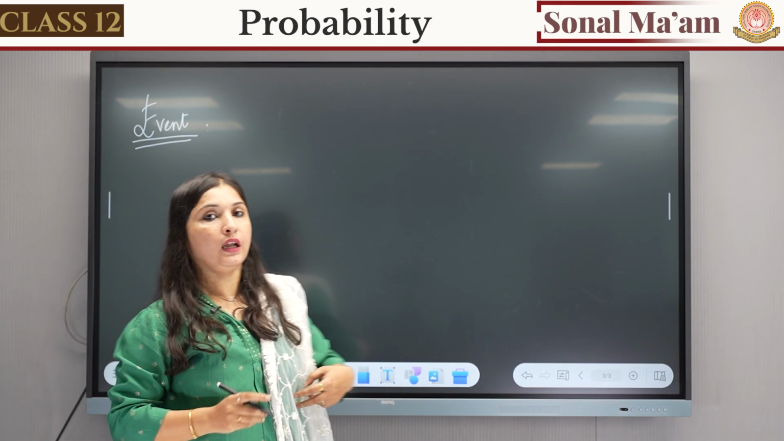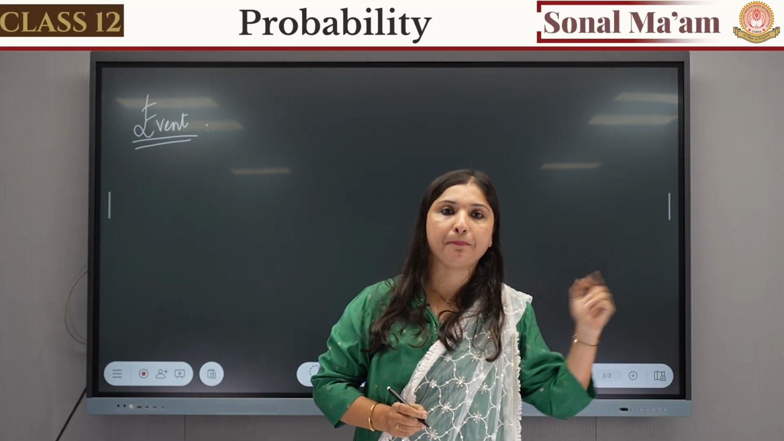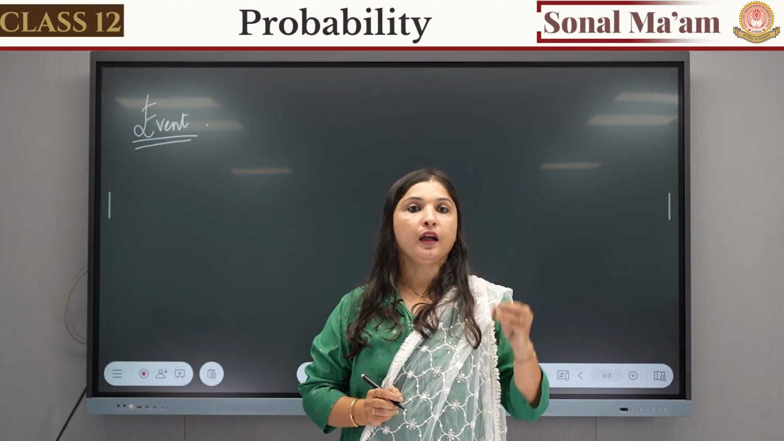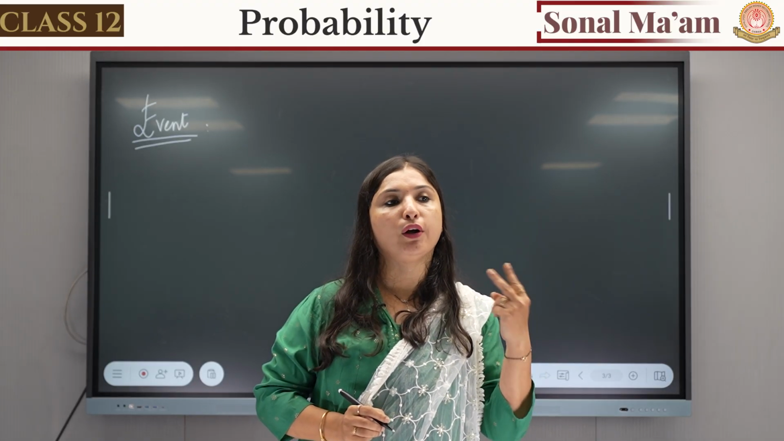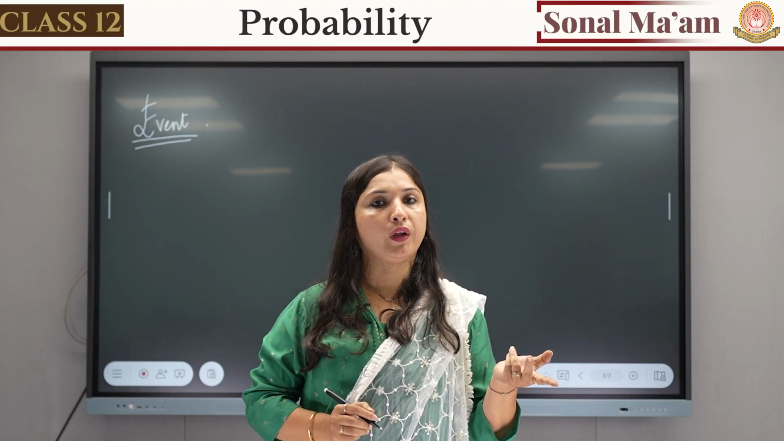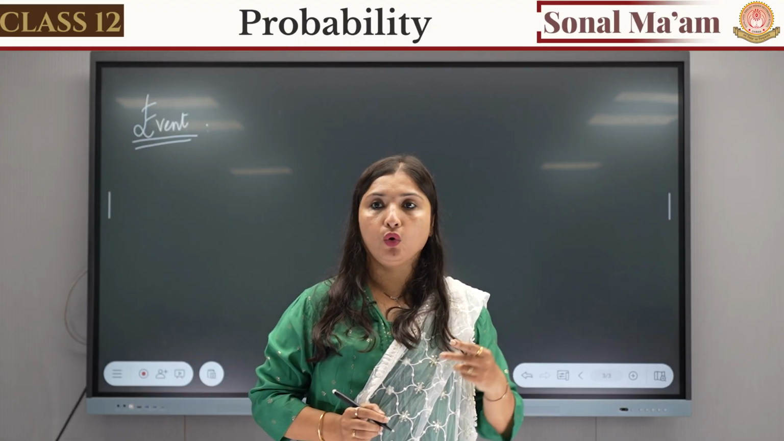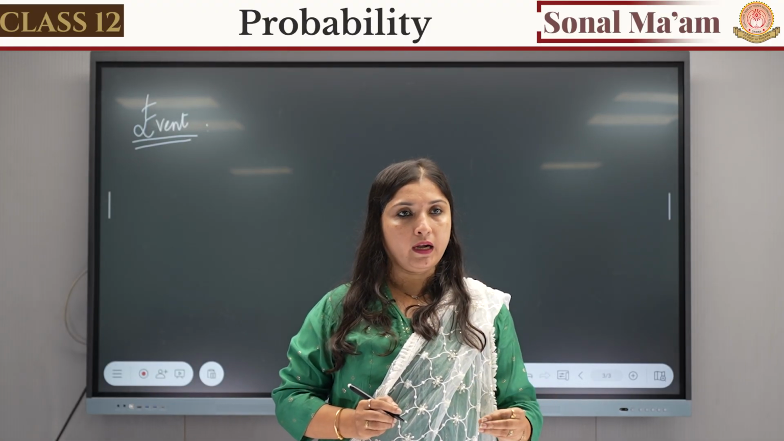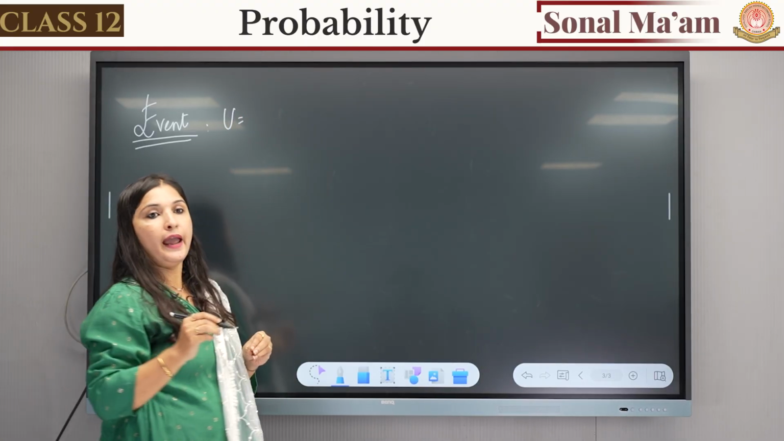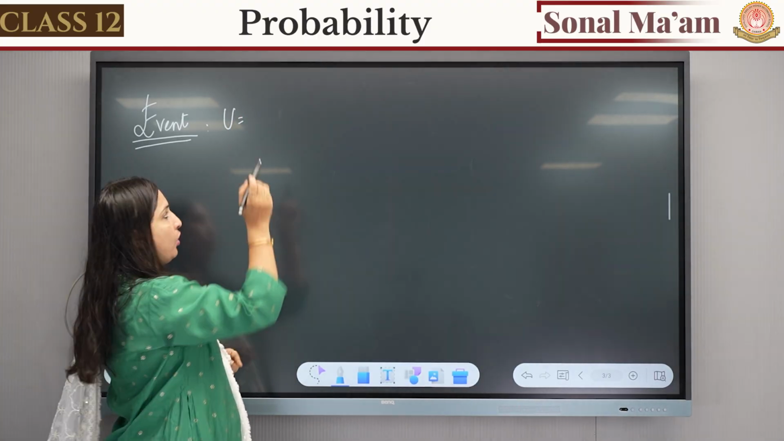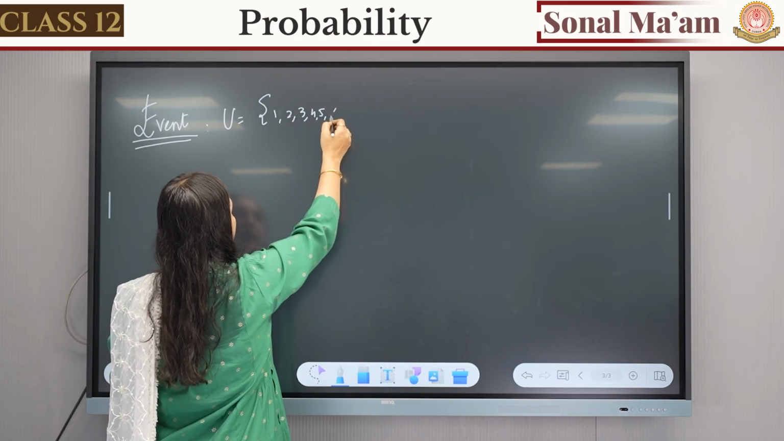What is an event? An event is what is already there in the sample space, right? An event is, for example, the selection of number 2 when we are throwing a dice. I want the selection of number 2. To select number 2, you first have to find U, right? And what is U? When we throw a dice, U is 1, 2, 3, 4, 5 and 6.